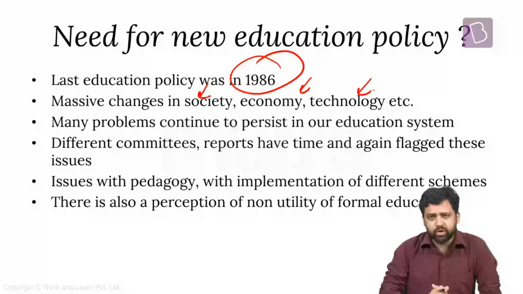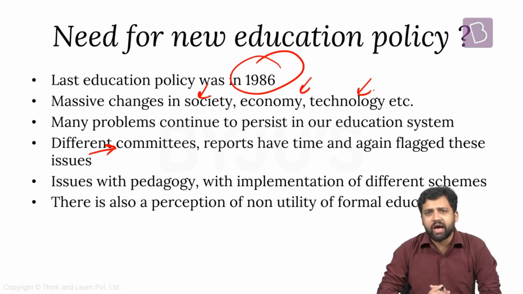So there was definitely a need for a new education policy for a long time now. There have been different committees formed, and different organizations which have also independently carried out research related to the status of our education. Many of them had flagged different issues with our present education system, with our education infrastructure, with learning outcomes. These problems continued, and we had to find solutions. The current National Education Policy that has been accepted takes many of these issues into consideration.